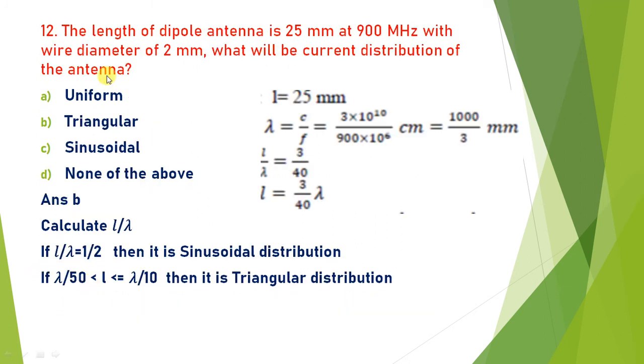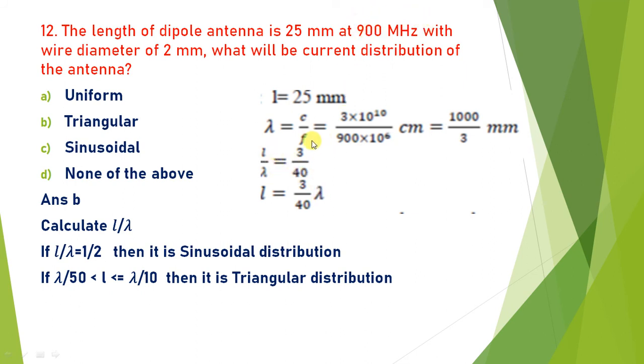Okay. Length of the dipole antenna is 25 millimeter at 900 megahertz with wire diameter D given as 2 millimeter. What will be the current distribution of the antenna? In dipole antenna, this type of example is generally asked in GATE exams or IAS exams. The length is given to you, the diameter is also given. You have to find which type of current is passing through the dipole. First of all, you have to calculate L by lambda. L is given, that is 25 millimeter. Frequency is given, so from frequency you can calculate the value of lambda.